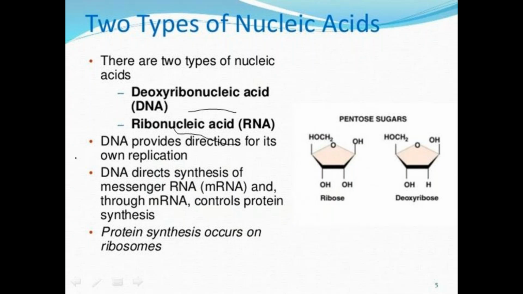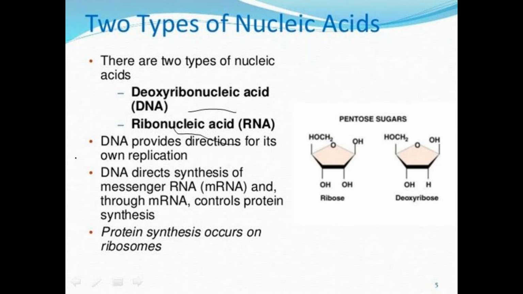That is called replication, and different modes are present in replication: semi-conservative replication, conservative replication, and dispersive replication. Those are the different types of replication process. First, it has to copy its own DNA, and that process is called replication.